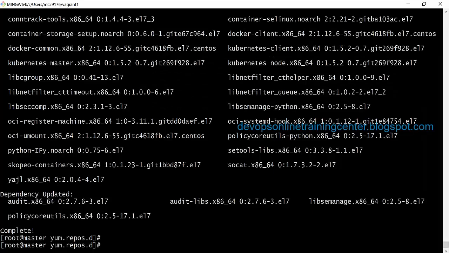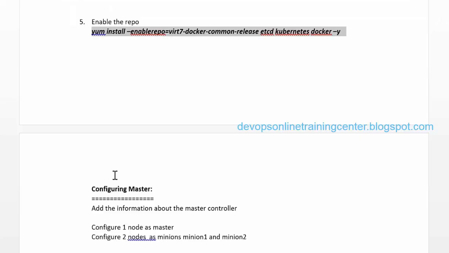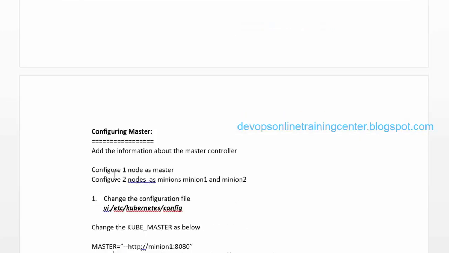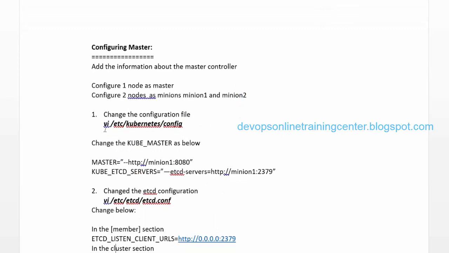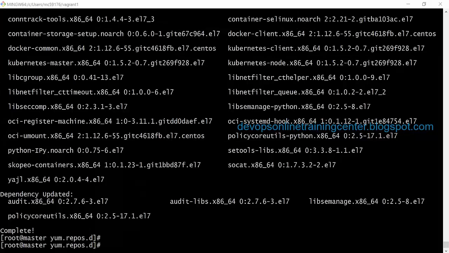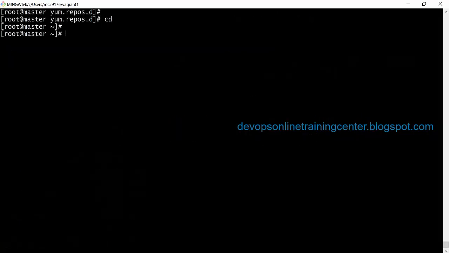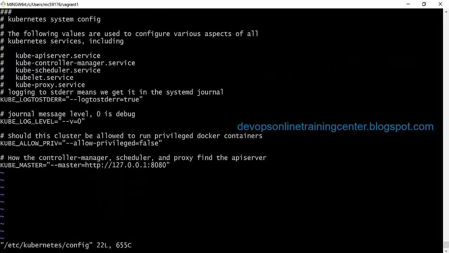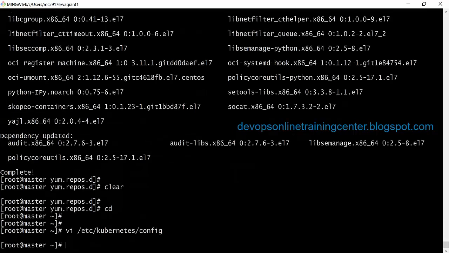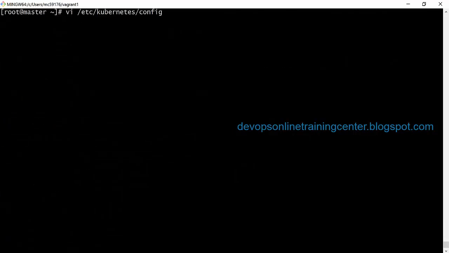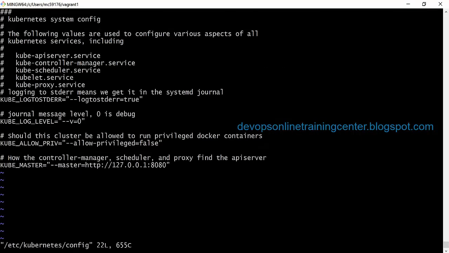It is completed, so let us move to the next step, configuring the master. This is the file, the Kubernetes config, and there are some parameters which we need to modify. This is my master. This is the /etc/kubernetes configuration file, and most of it we can leave as default, but this we need to change.